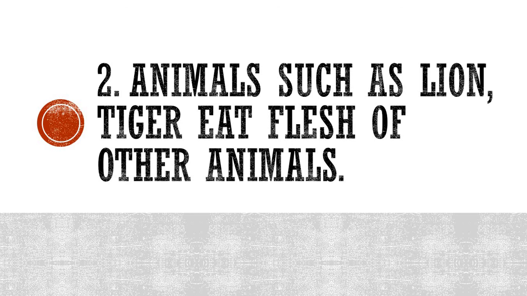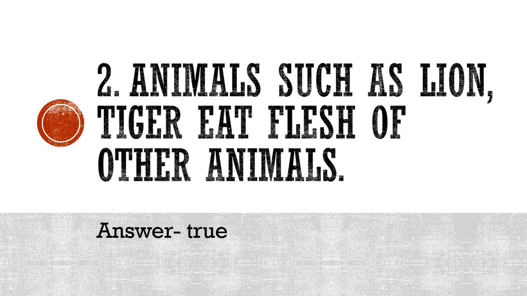Number 2. So let me read the statement first of all. Animals such as lion, tiger eat flesh of other animals. See, this same question was there, but the question is twisted. Animals such as lion, tiger eat flesh of other animals. Please write down your answer. Is it true or false according to you? So answer number 2, is it true or false? And I hope that you have written the answer, because you just have to write either it is true or it's false.